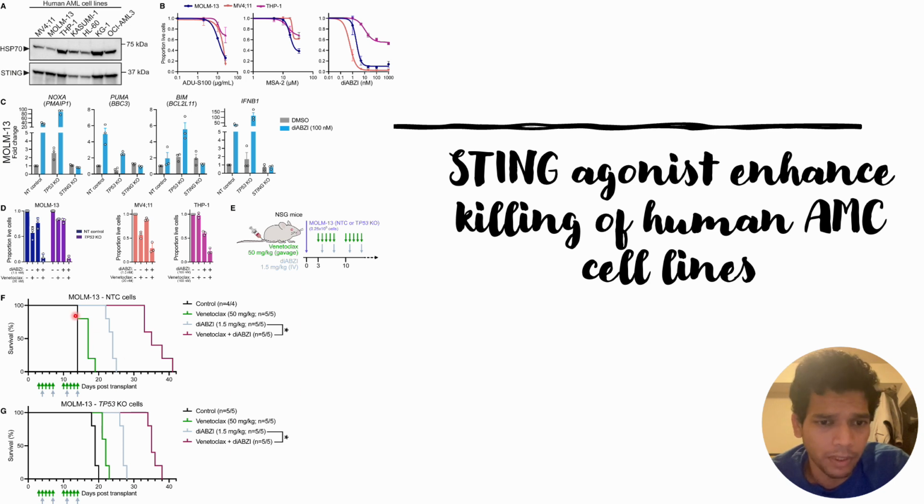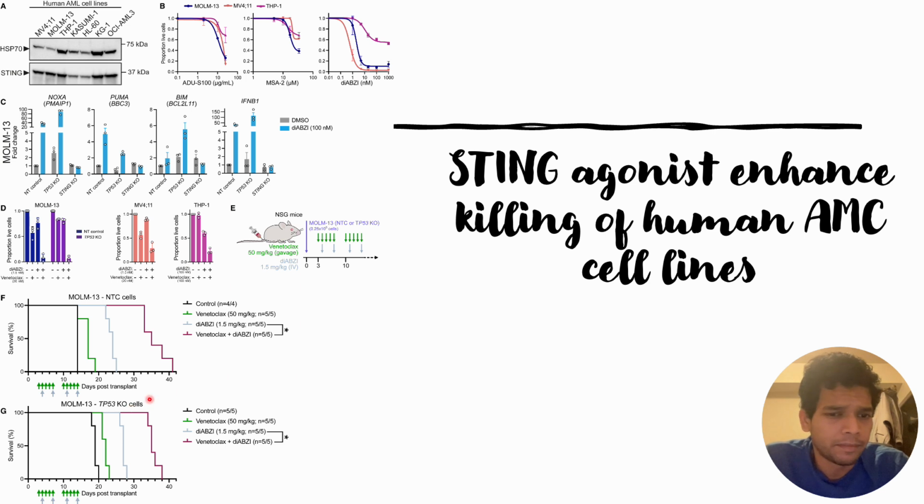And these results are shown here for MOLM13 cells that are injected into NSG mice. So in one case, they injected the control cells into mice and did the experiment with the BH3 mimetics, with the STING signaling pathway alone, and also this combined therapy.